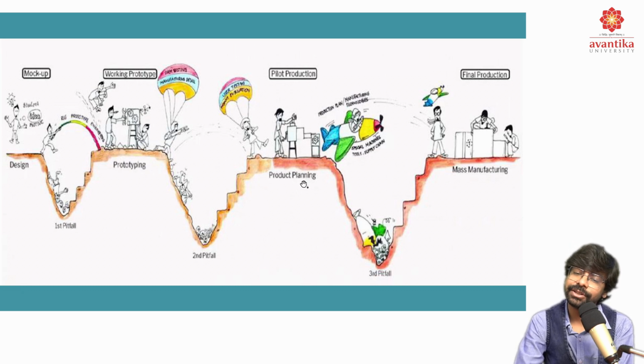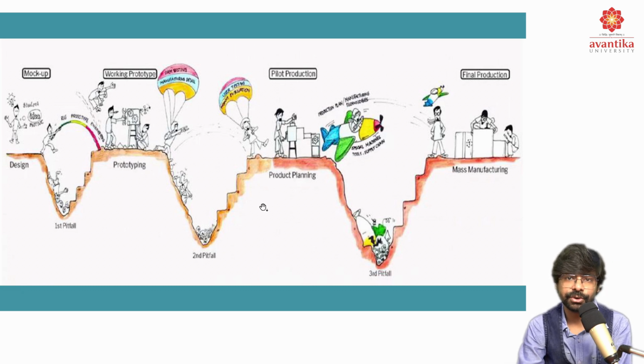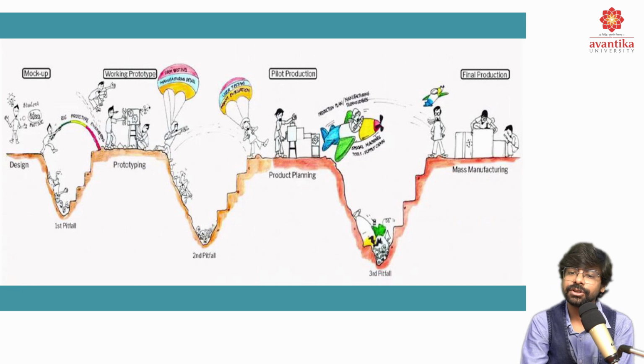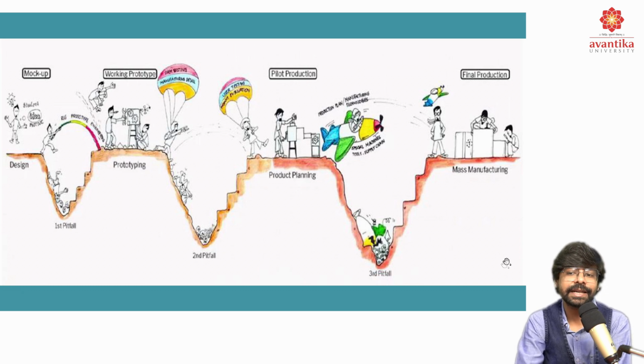So for pilot production, we'll have a complete functional working prototype, and we have a certain set of numbers to determine how that pilot production would be successful. If it's successful, then we'll go ahead. If it's not, it's going to fall into the second pitfall. The third would be the final production, in which we have a bulk quantity, and manufacturers and different stakeholders will be working together to make this a final thing where we'll get this success.